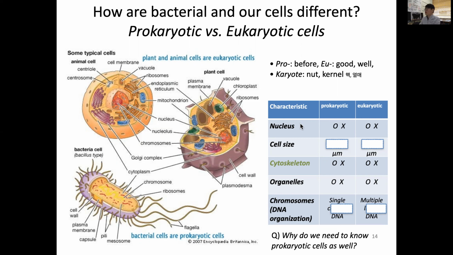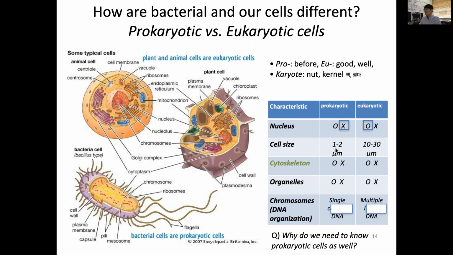So in terms of nucleus, prokaryotes do not need a nucleus, while eukaryotes have a nucleus. Regarding cell size, bacteria is on the order of 1 to 2 micron, while eukaryotic cells, I would say 10 to 30 micron.